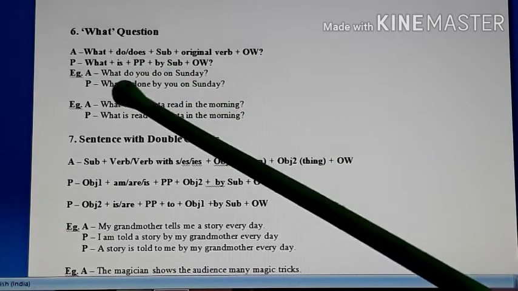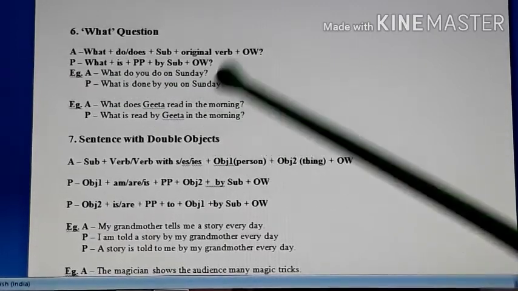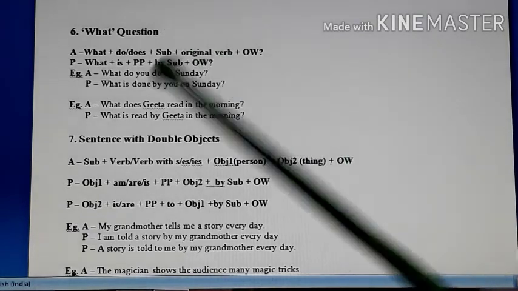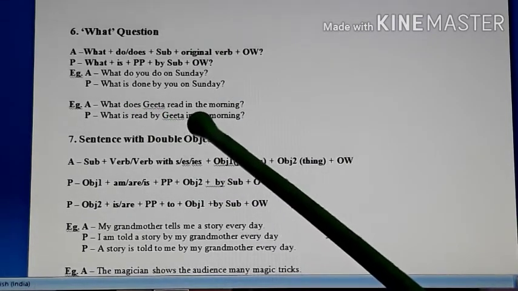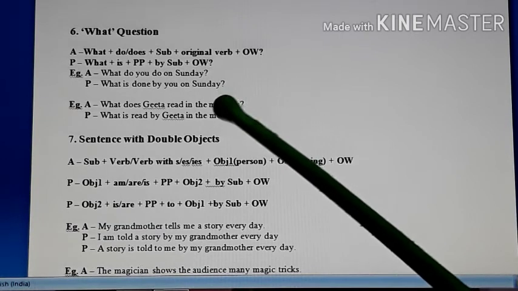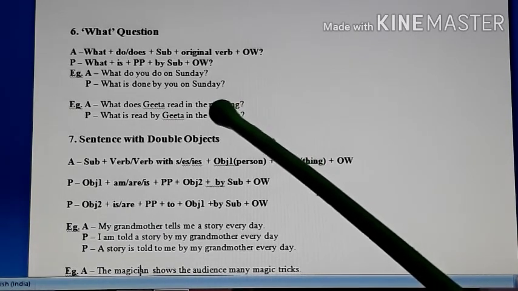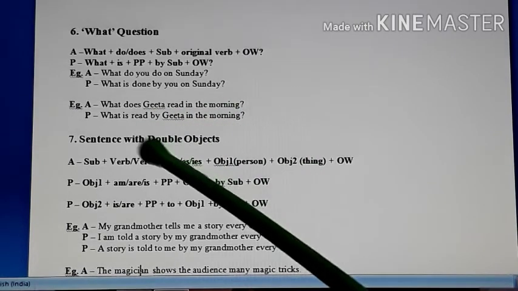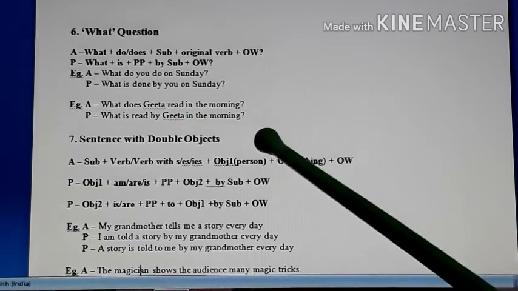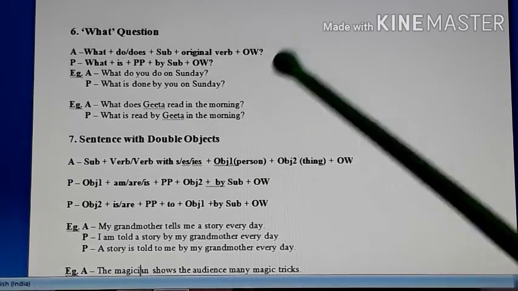Look at the example, what do you do on Sunday? So what is done by you on Sunday? Object is not given. Okay, second example, what does Geeta read in the morning? What she reads is not given. So when you ask a question with what, you get the object, but that is just not given. So here its passive is done in this way: what is read by Geeta in the morning? Understood? So I think your what question is also clear.